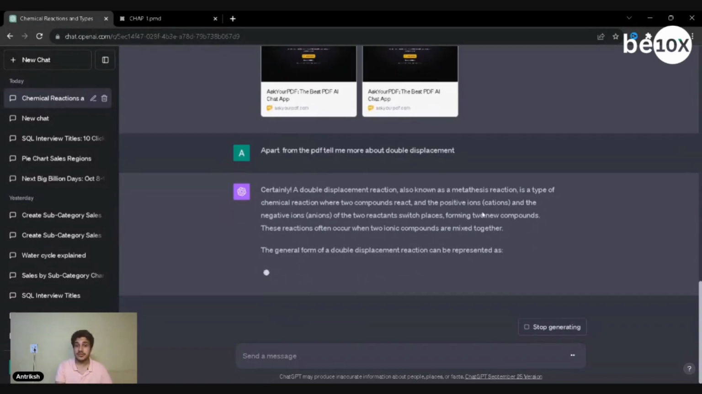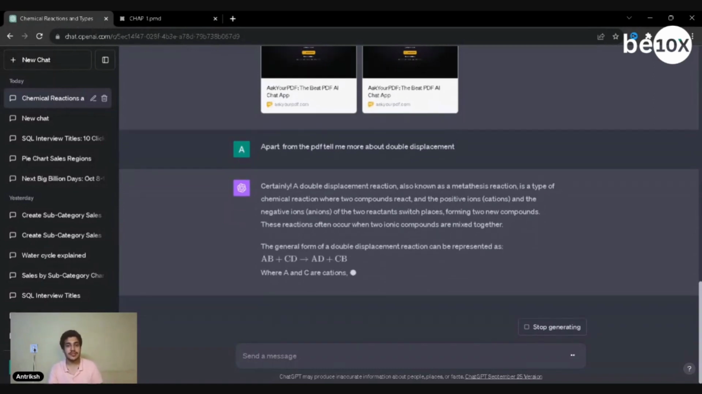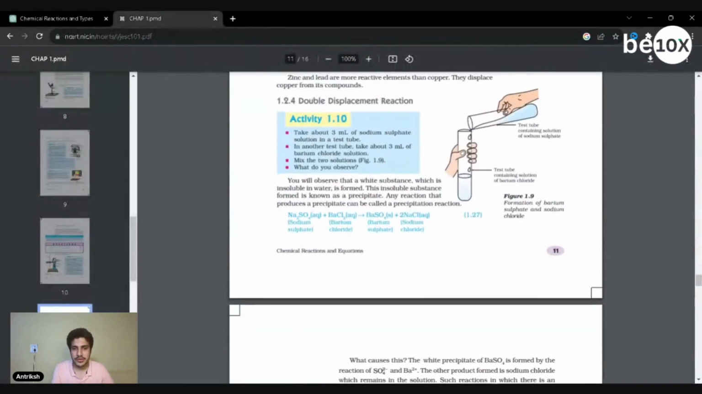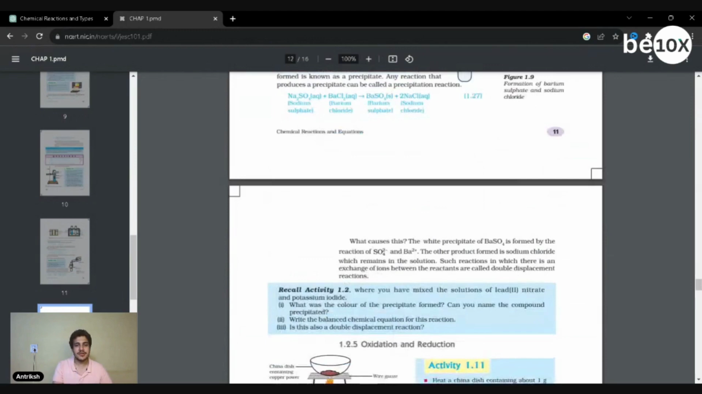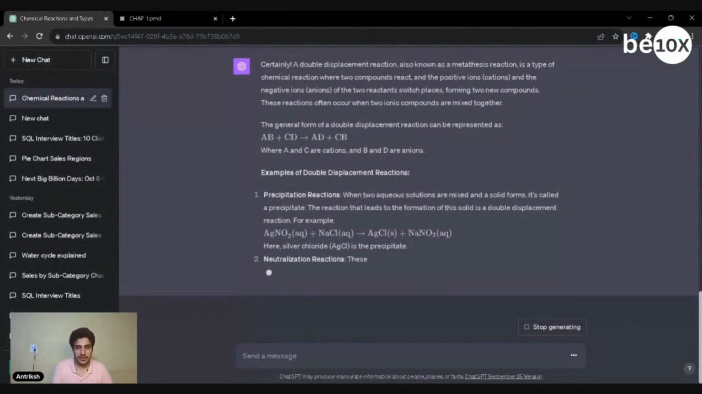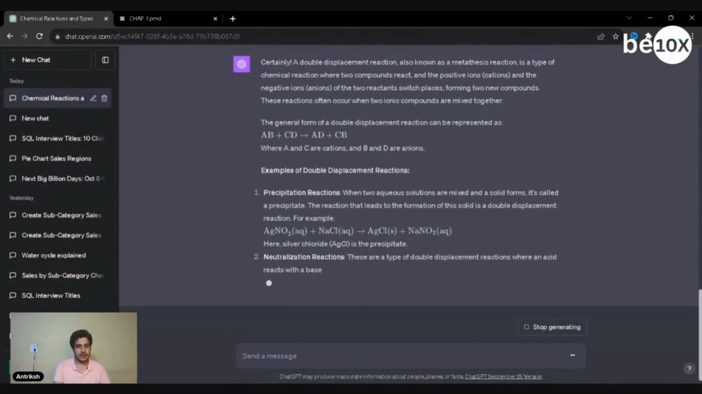Two compounds react, positive ions, negative ions switch places. There you go. ABCD, ADCB. Absolutely perfect. If you look at the chapter here, ABCD, ACBD. It's absolutely done exactly that. So it's just amazing as to what you can do with this.